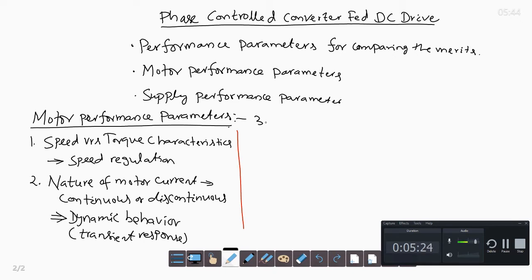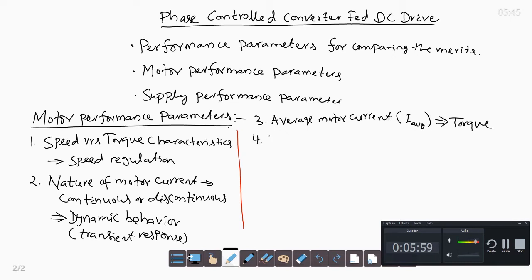Then another one is the average motor current, I average. As torque is proportional to the product of current and flux, the average motor current gives the average value of torque, that means it decides the torque.